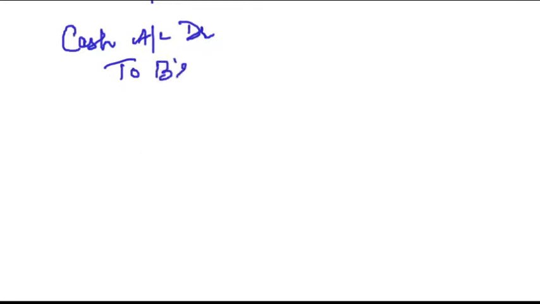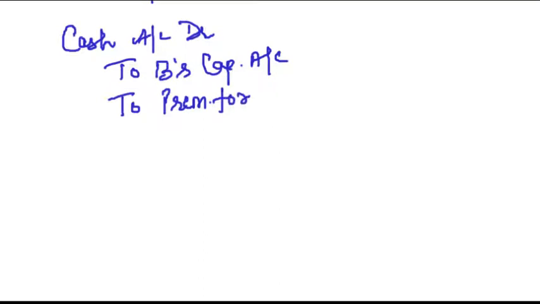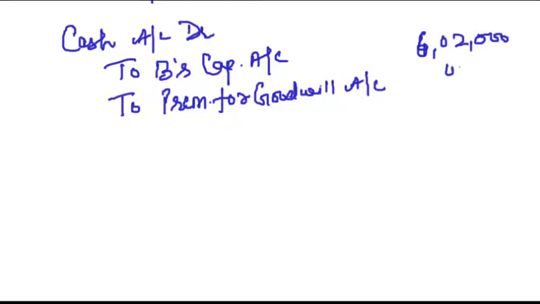So we can easily pass the journal entry, which will be cash account debit to B's capital account, that is the amount of capital brought in by B, and to premium for goodwill account. Sorry, B's capital is 6,02,000. Premium for goodwill is 42,000. So this comes to